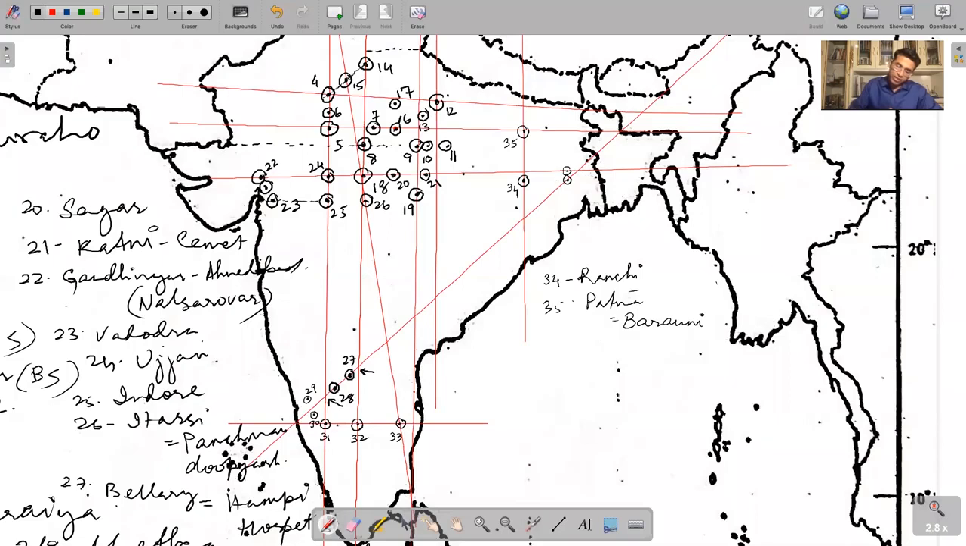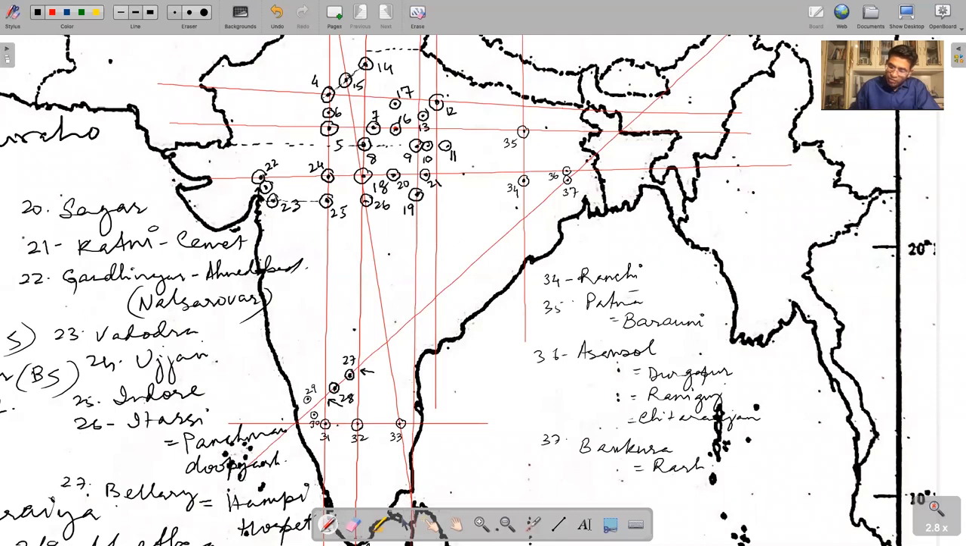So 36 and 37. And Asansol has quite many entries, 2-3 of them. Asansol is also Durgapur. Do you remember which coal fields we have here? Raniganj coal fields, yes. Asansol is also Chittaranjan, heavy engineering. 37 is Bankura. Bankura is also Rarh Plains, the moribund delta of Ganga.